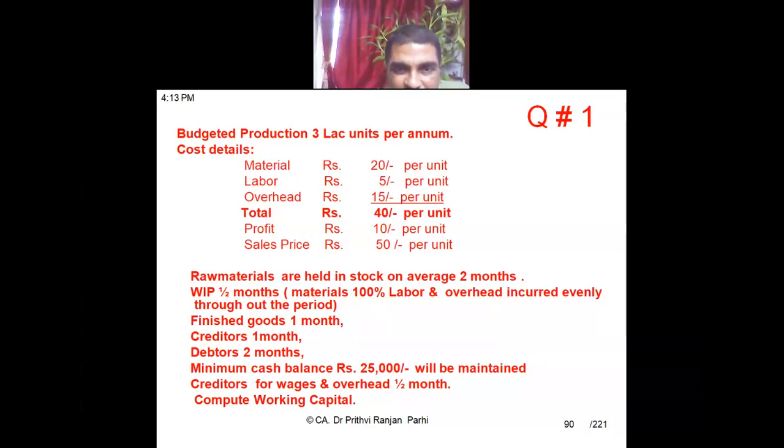Semi-finished goods, but they contain the material component 100%. Materials 100% means that in those goods, material expenditure has already been incurred 100%. Labor and overheads are evenly incurred throughout the period. That means in those 15 days, labor and overhead expenditure is incurred evenly. Every day some portion of the labor and overhead is incurred. Are you understanding with me? Little louder, please. Yes, sir. Please respond because this is a critical step.